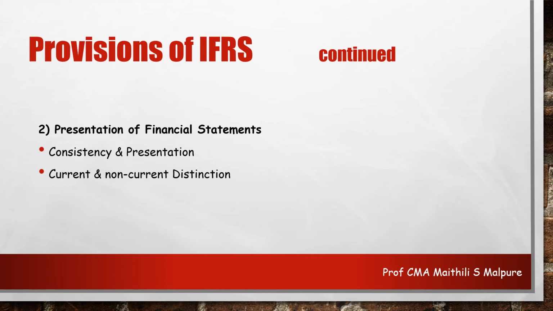So accordingly, just to give a rigid classification base, the financial statements need a distinction between these components on the basis of current and non-current aspect.